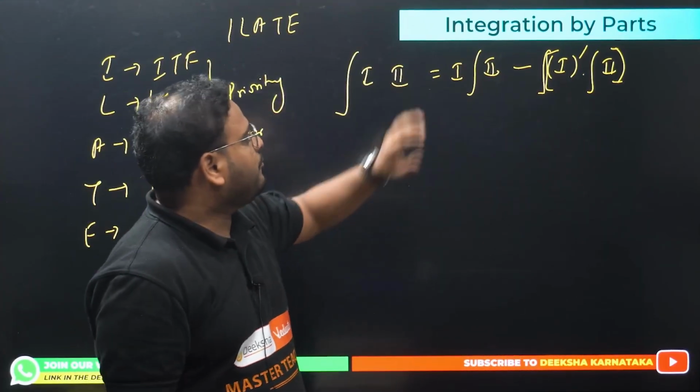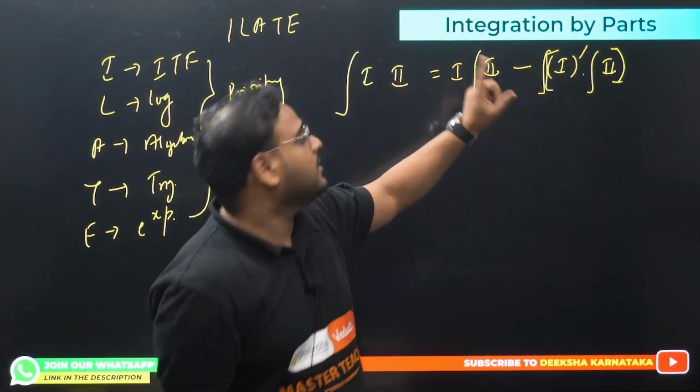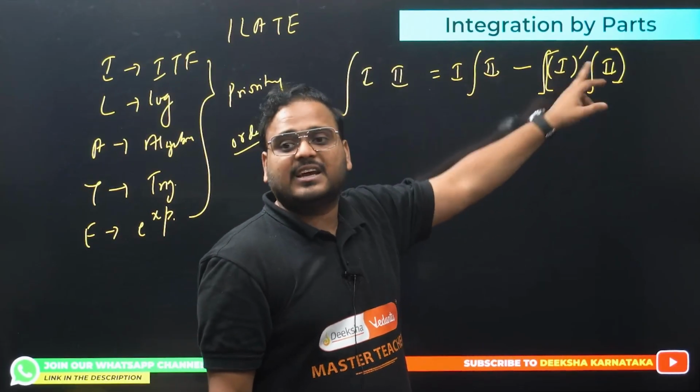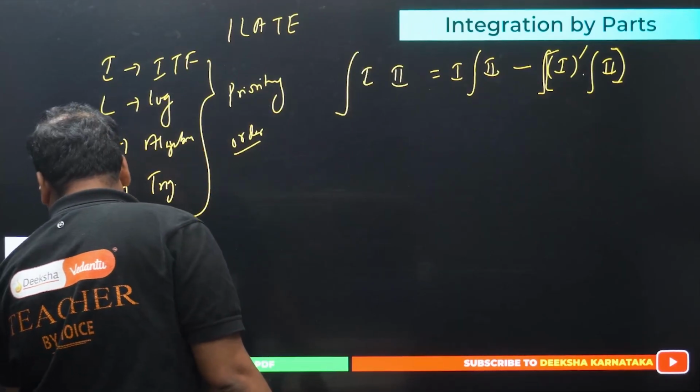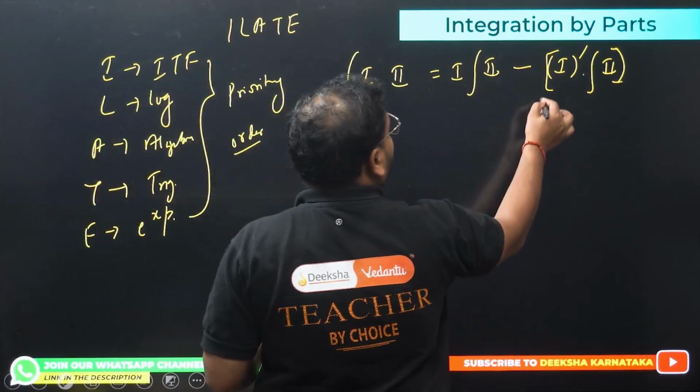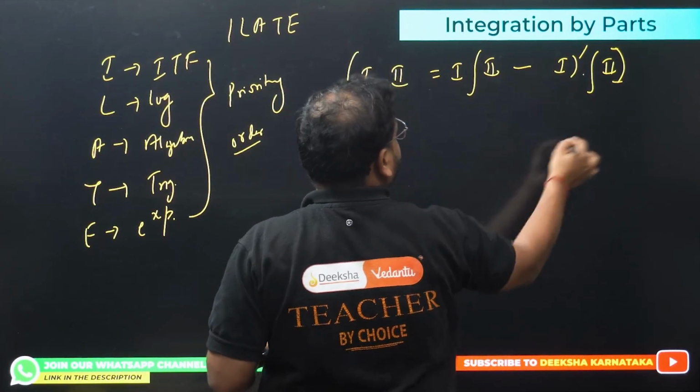So first function as it is, second function integration, minus first function derivative, second function's integration, the product of those two, and integrate one last time. Integrate the product one last time.